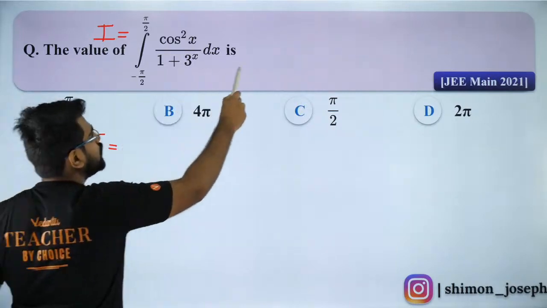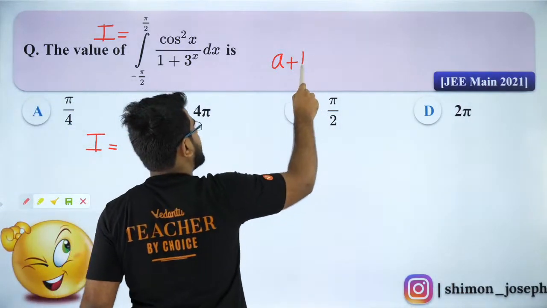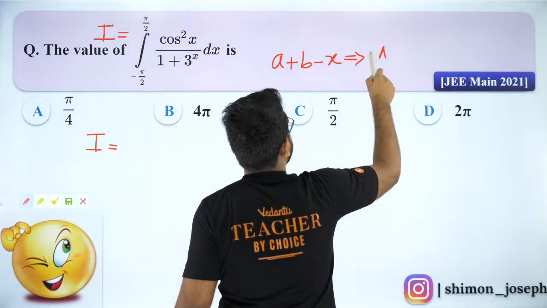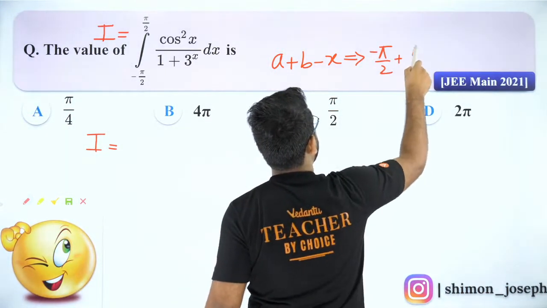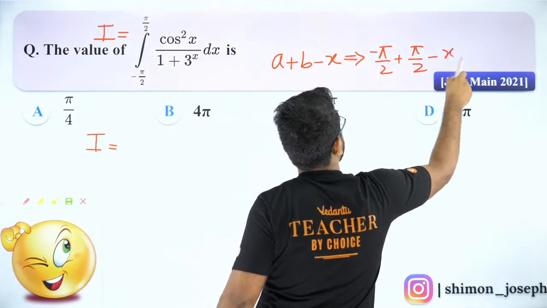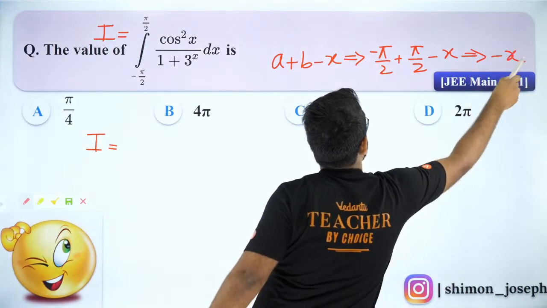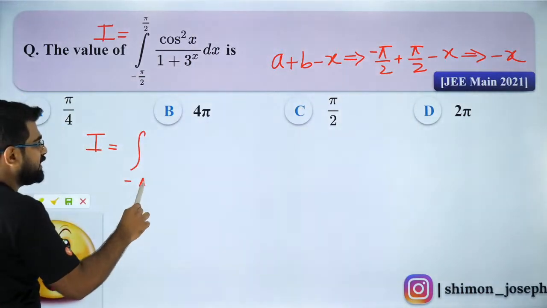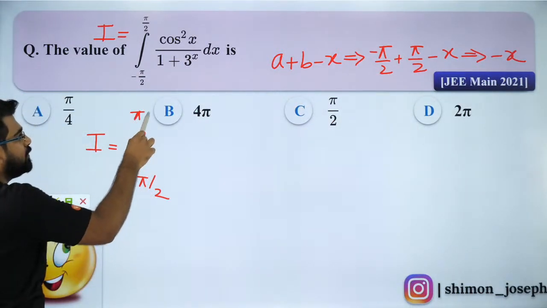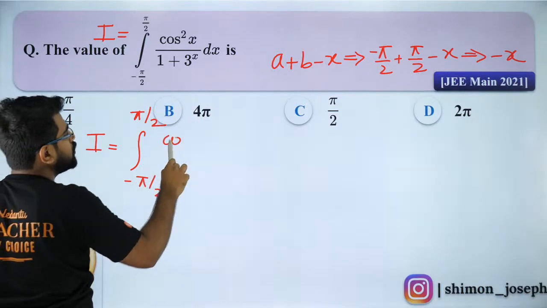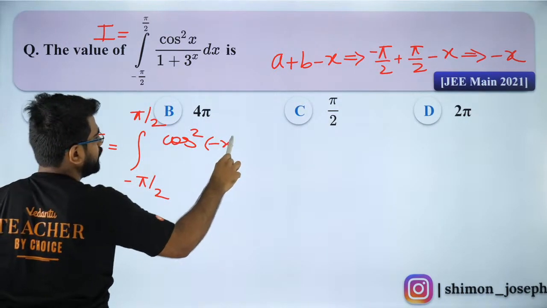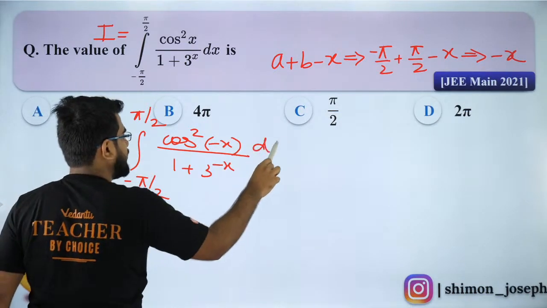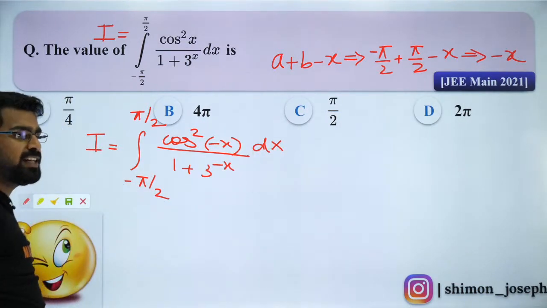So if I apply King's rule, what is A plus B minus X? A plus B minus X is nothing but minus pi by 2 plus pi by 2 minus X. So it's basically minus X. Are you all clear? So I will replace X with minus X. Everything else will remain the same. Are you all cool with that? So it will be cos square minus X divided by 1 plus 3 to the power minus X dx. Is that clear, my dear children?